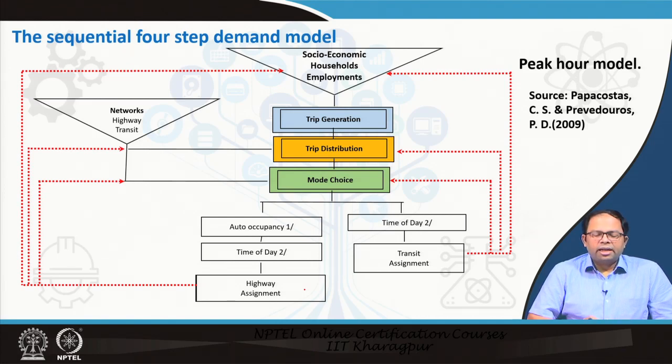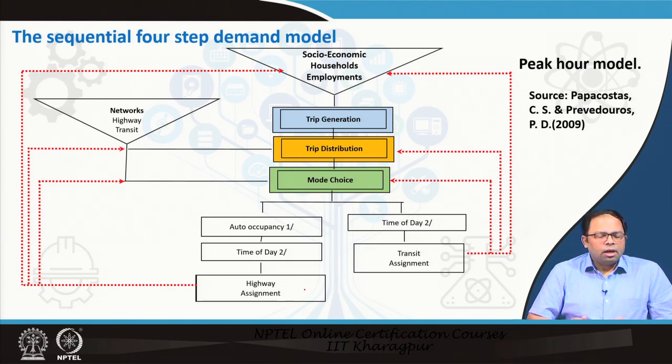And once we have done that, we develop our trip distribution, which helps us understand how many trips travel from one area to another, or one zone to another zone. And this could happen in both ways, like we can start with one zone and go to another zone, and again in the evening we will return from that other zone to the first zone. So, the origins and destinations are interchanged during the different trips. So, we say number of trips produced by a zone, and number of trips attracted by a zone.